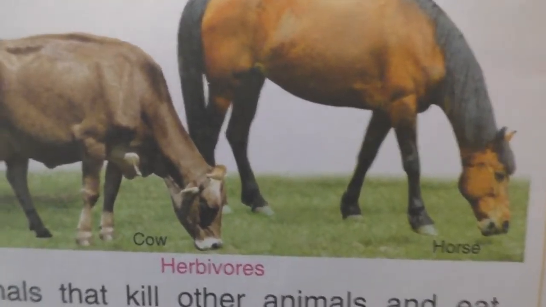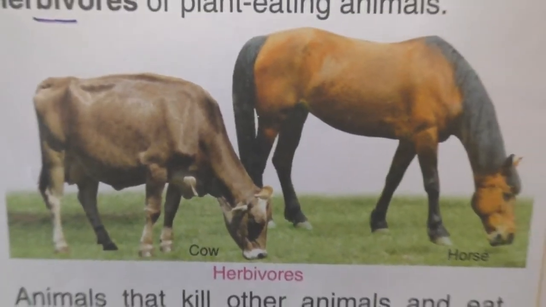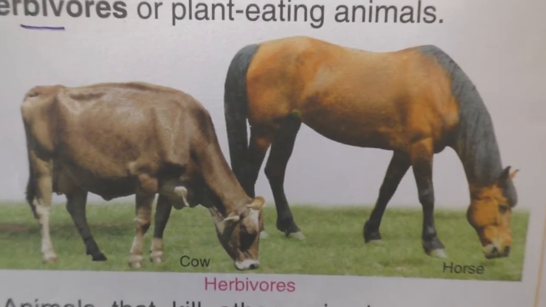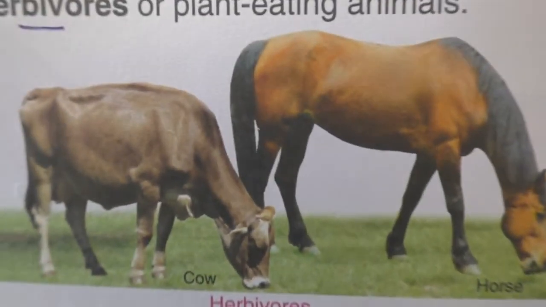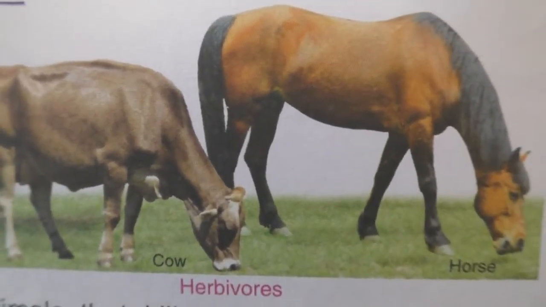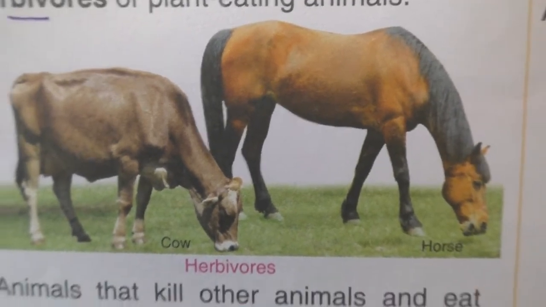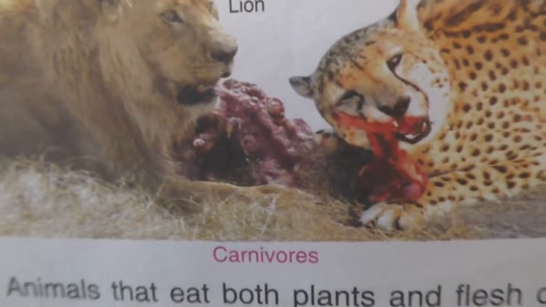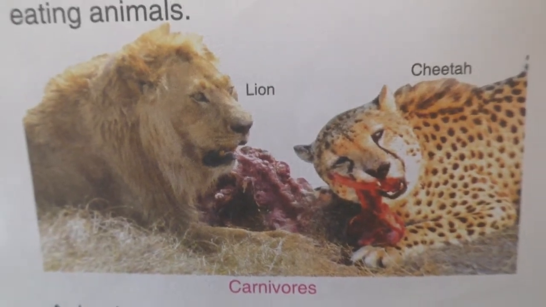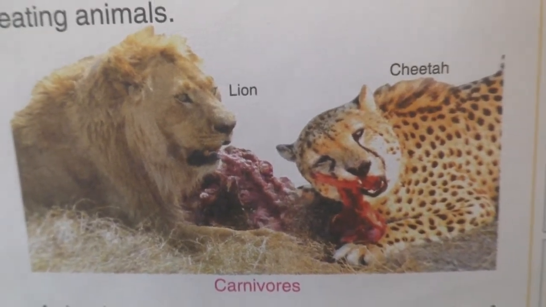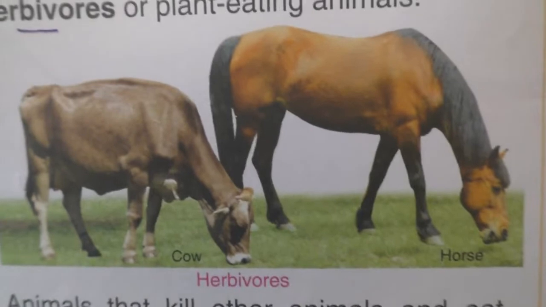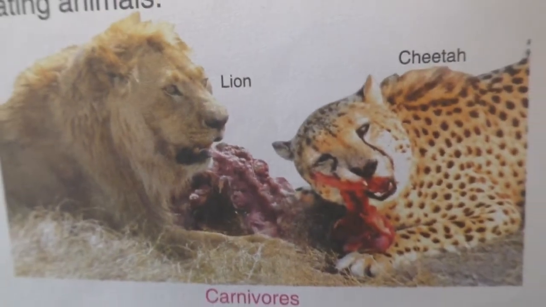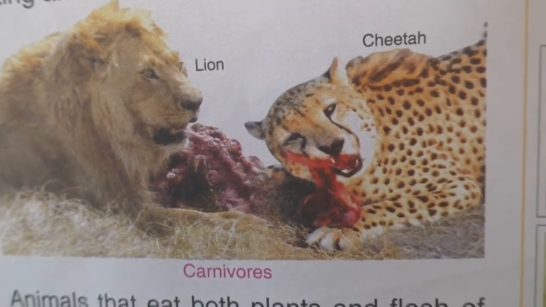Look here children. These pictures are given in our book itself. Herbivores, cow and horse. And carnivores, lion and cheetah. Herbivores are plant eating animals and carnivores are flesh eating animals.